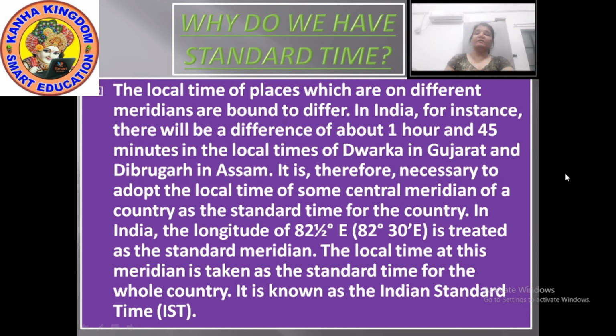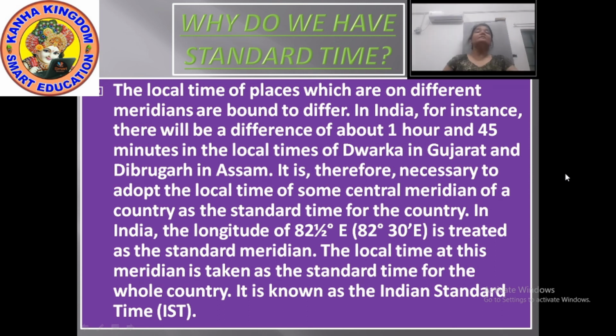We have seen the heat zones: the torrid zone, frigid zone and temperate zone. The torrid zone is the hottest zone. The temperate zone is where the temperature is always moderate, and the frigid zone is where the temperature is very low, counted as the coldest zone.